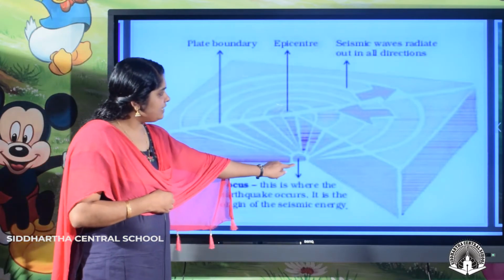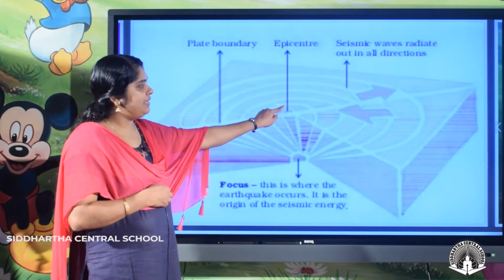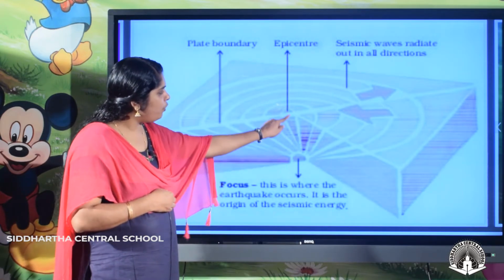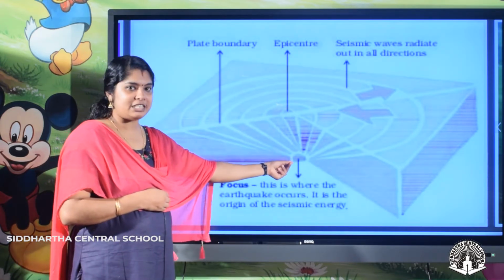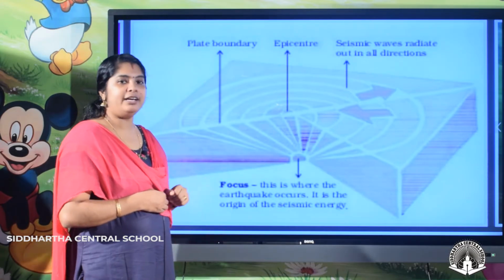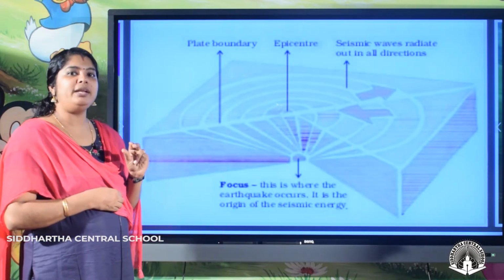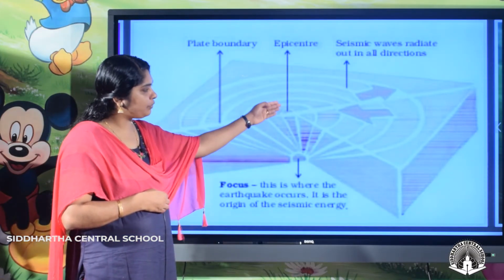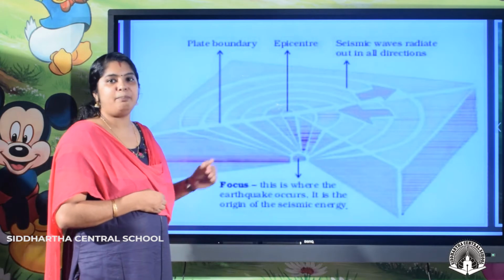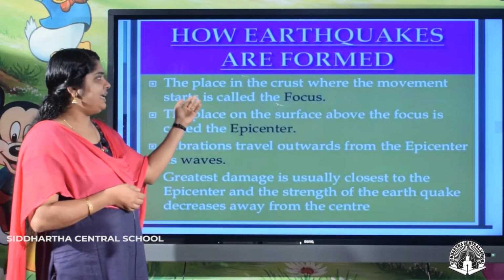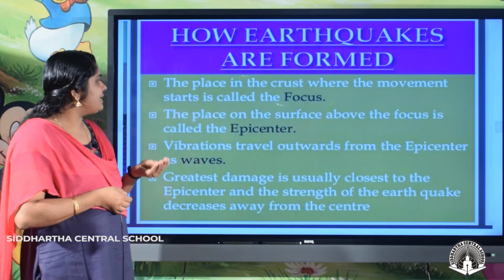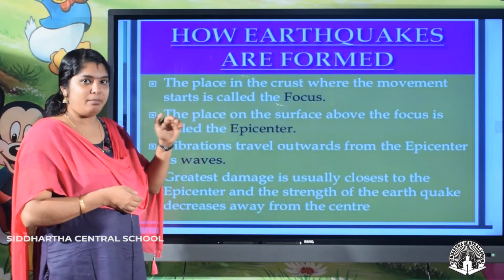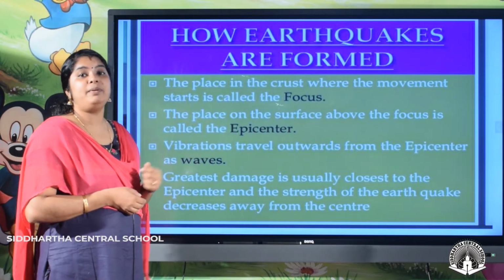And just above the focus, the epicenter will be there. So from where the seismic wave starts, that particular point is called the focus, and the area on the surface above the focus is called the epicenter.